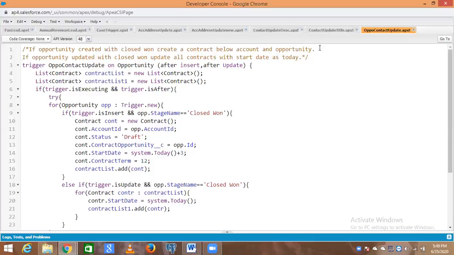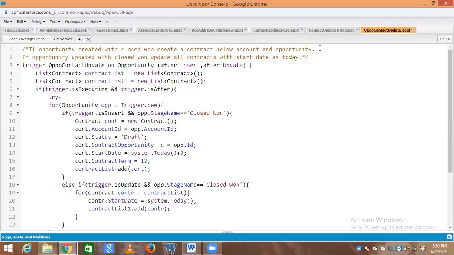This is our requirement. The company has given us a requirement, and now we have to complete it. If an opportunity is created with closed won, create a contract. If the opportunity is updated to closed won, update all contracts with the start date, meaning start date as today. What will be the situation in the contract? We can give any date.